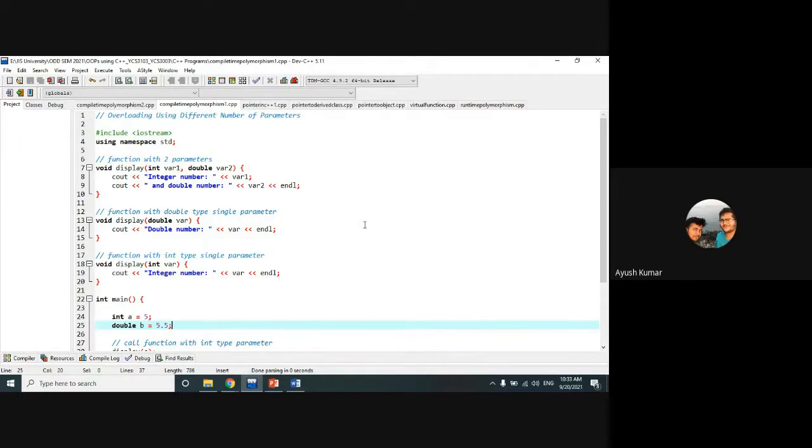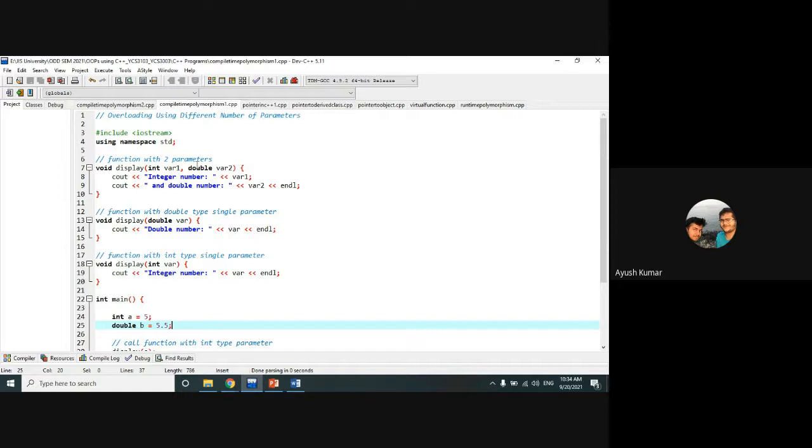Both are same, no, sir? Function overloading and polymorphism, both are the same? Both are similar. But you can implement function overloading either by using a class or without using a class. Here, first I am going to show you the simple code implemented without using a class. When I show you runtime polymorphism, at that time I will show you how we can use a class to implement runtime polymorphism. Clear?